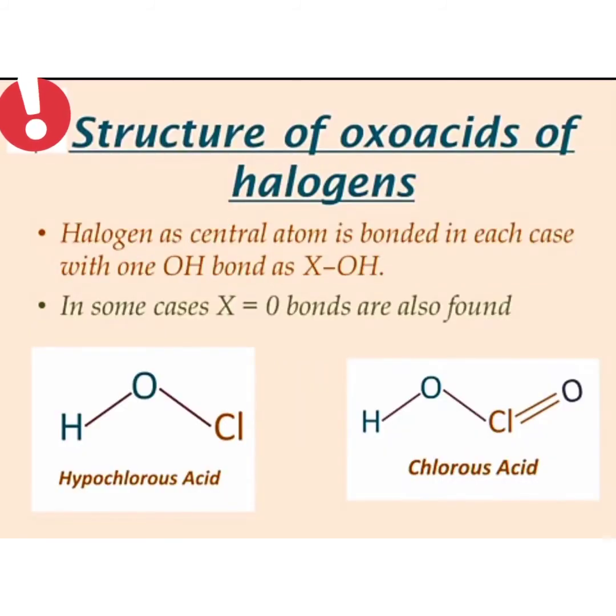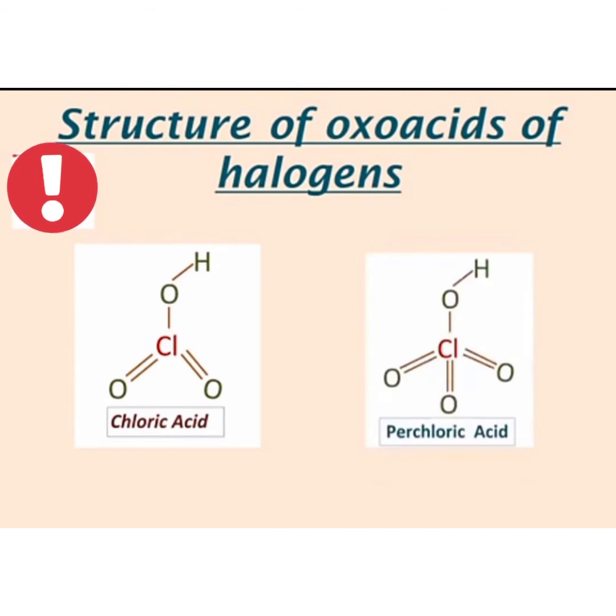Halogens form a number of oxoacids. While writing the structure of oxoacids of halogen, the halogen is present as a central atom and is bonded with one OH bond as XOH. In some cases, it is bonded with an X double bond O bond. For example, in hypochlorous acid, there is an XO single bond, whereas in chlorous acid, X double bond O is present. The following are the structures of chloric acid and perchloric acid.